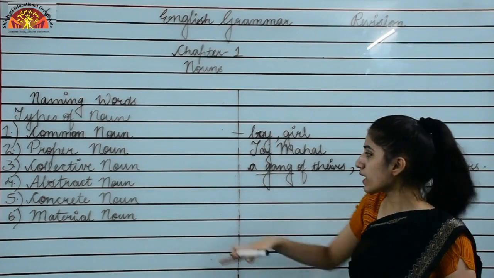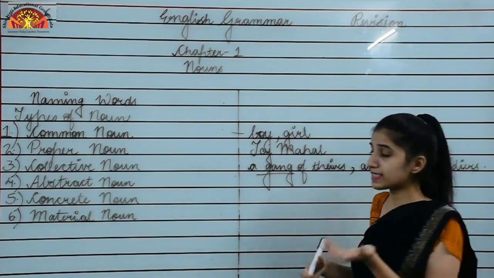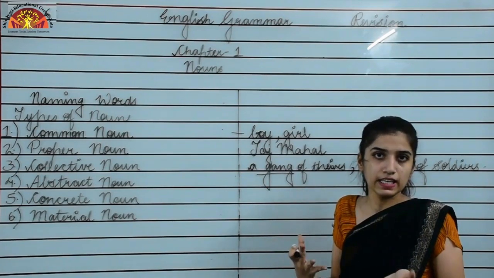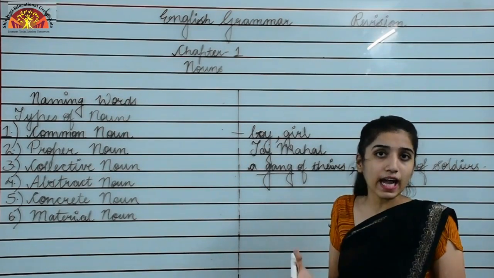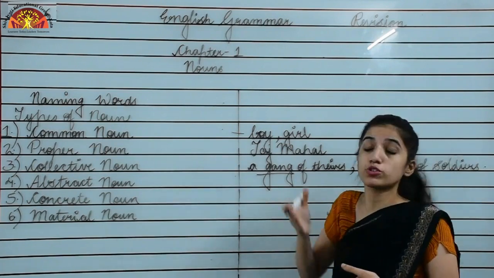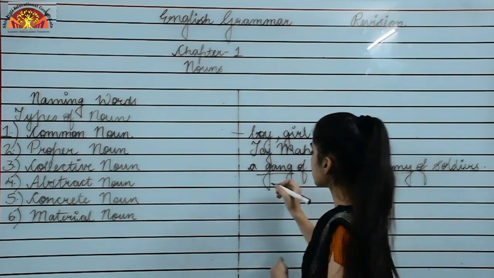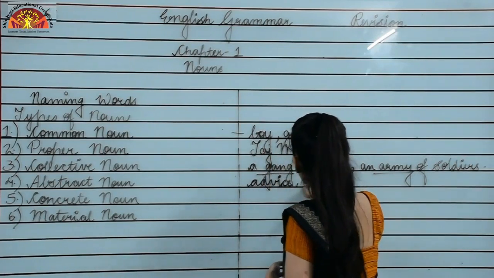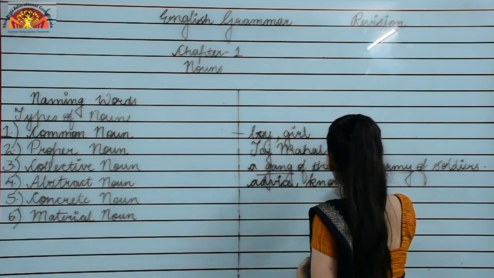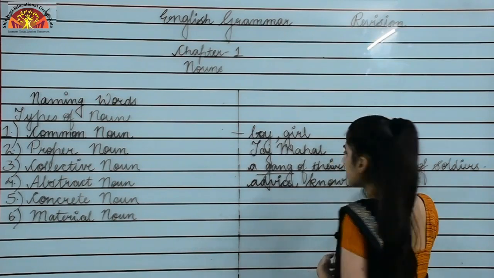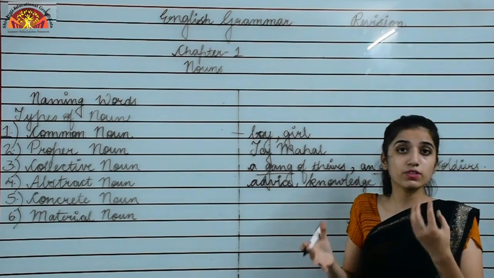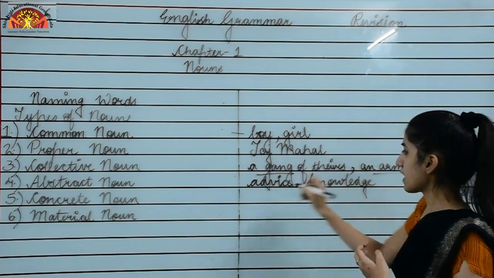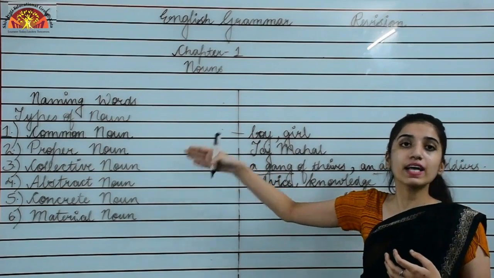Now moving to the fourth one, that is abstract noun. I can say something which we can't see, but we can feel, that emotion. That is what? Abstract noun. So I can say advice, knowledge. Can you see knowledge? No, but you can feel that. That's an idea, that's a quality, right? So these are examples of abstract noun.